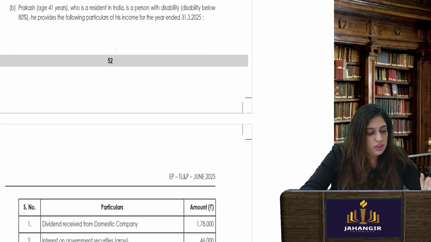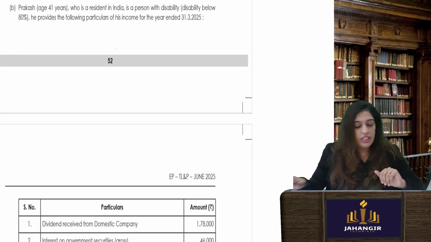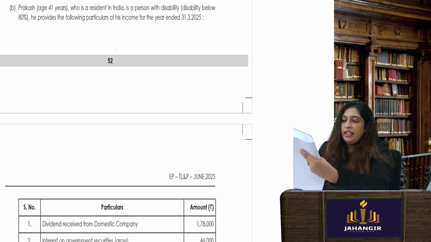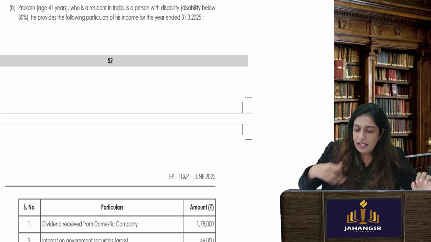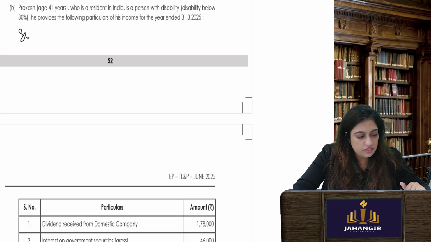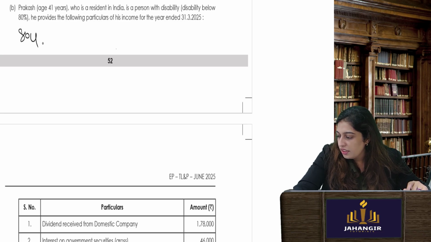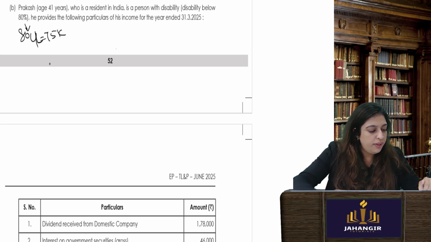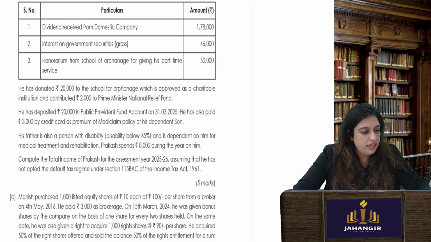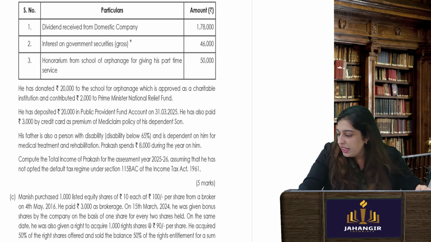Prakash, 41, who's a resident, is a person with disability and he himself is disabled. So then he will be taxed. He will get a deduction under 80U. Correct? How much deduction under 80U? Below 80%, he'll get 75,000. If it was above 80%, under 80U, he will get 1,25,000. Dividend from domestic company, it will be taxed. Okay.